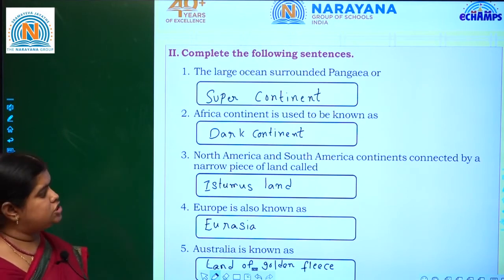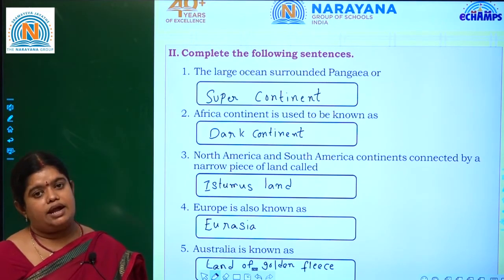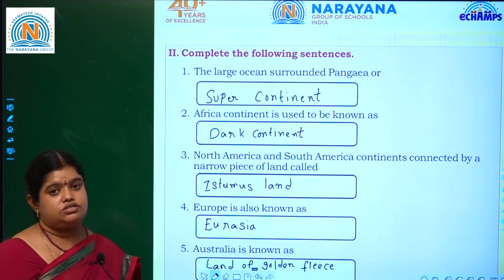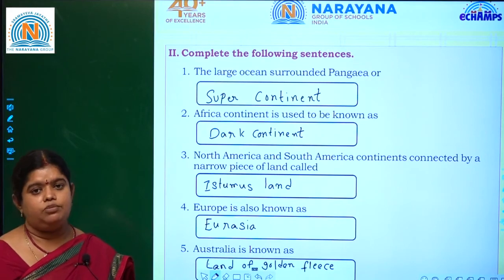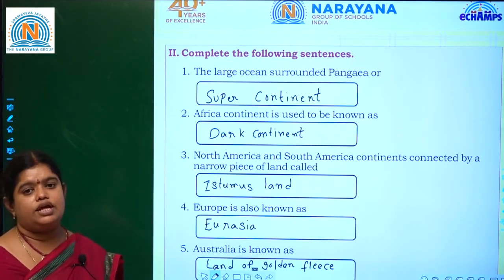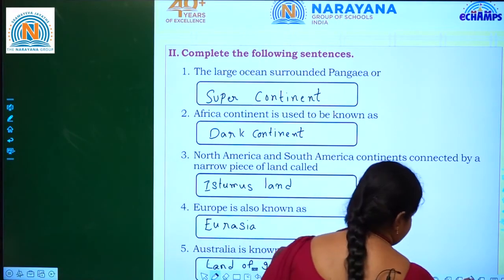Next, North America and South America continents are connected by a narrow piece of land. That land is called isthmus land. Europe is also known as Eurasia. Next, Australia is known as the land of golden fleece. Okay, let's go to the third Roman.